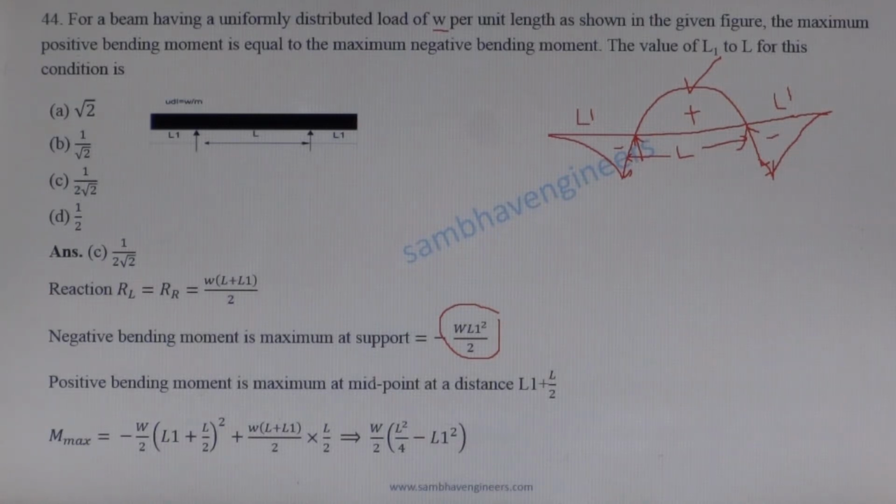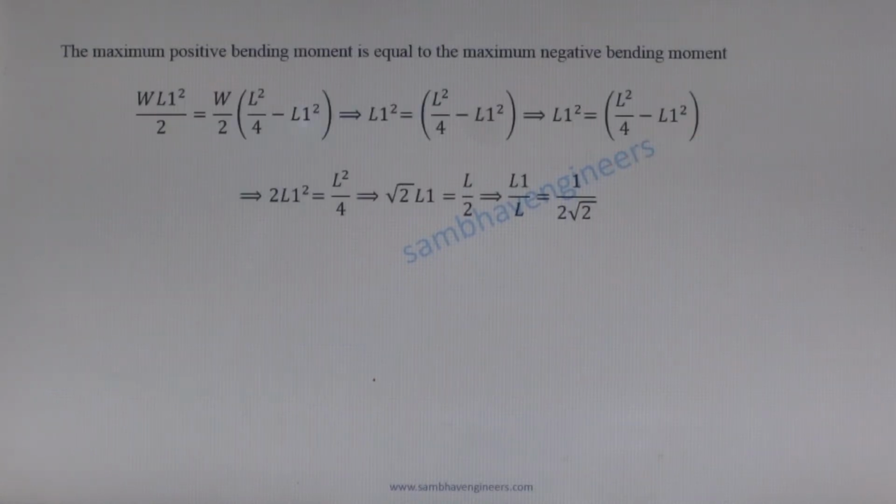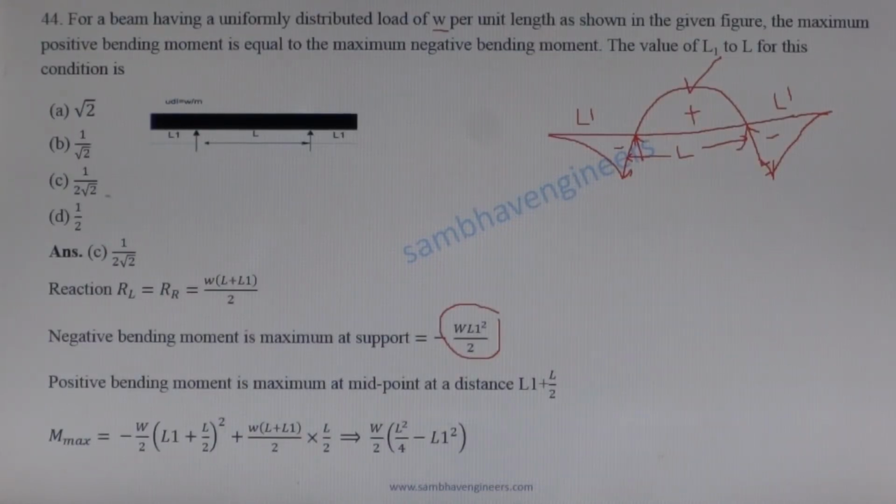Equating the maximum negative value to the maximum positive value, we get the relation between L1 and L: L1 divided by L is equal to 1 upon 2 under root 2. So option C is the correct answer.